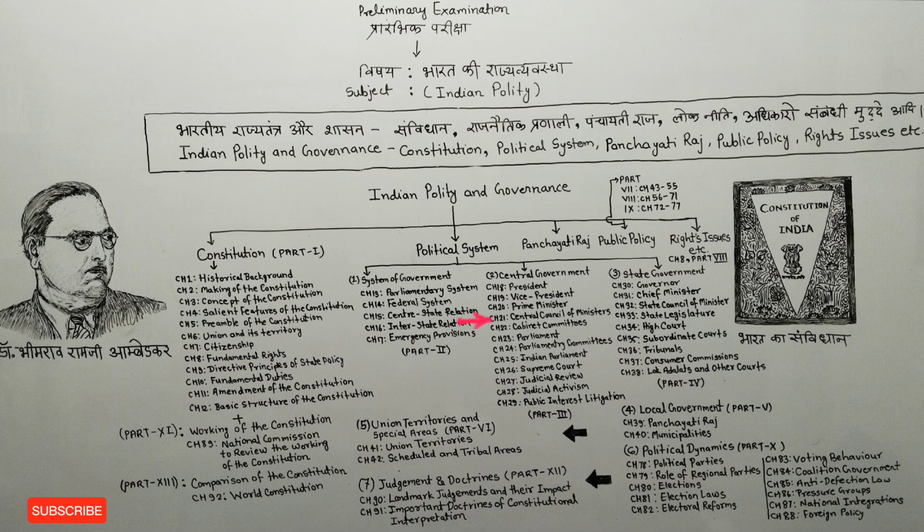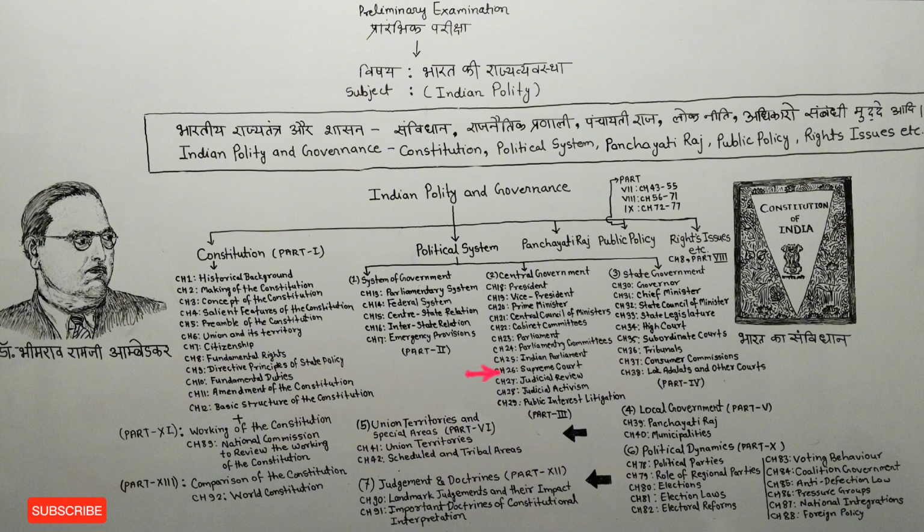Chapter number 21 tells us about the central council of ministers. Chapter number 22 tells us about the cabinet committees. Chapter number 23 tells us about the parliament. Chapter number 24 tells us about parliamentary committees. Chapter number 25 tells us about the Indian Parliament.